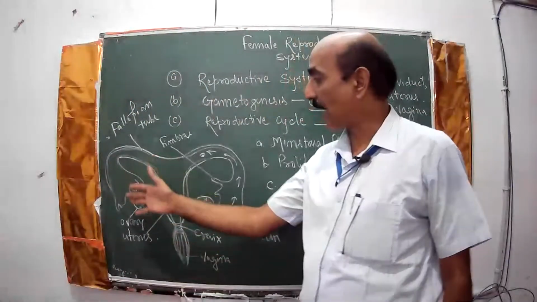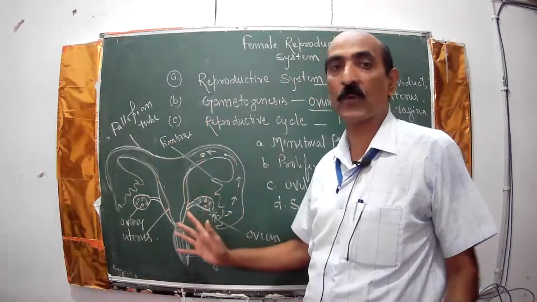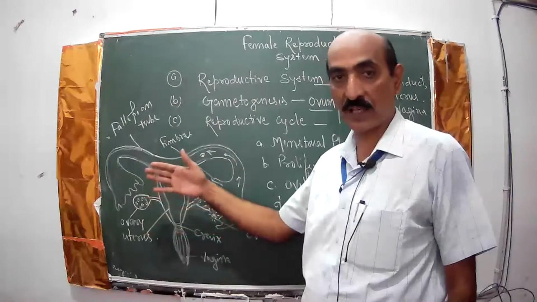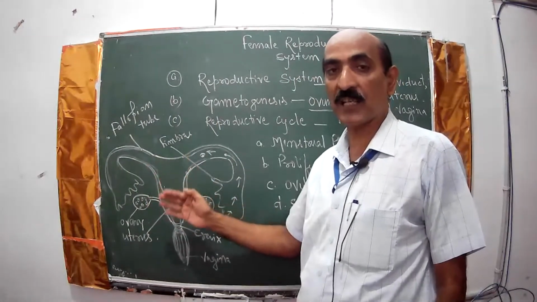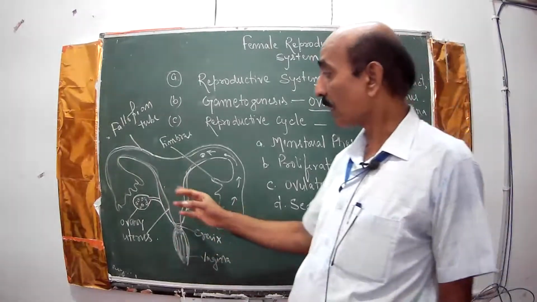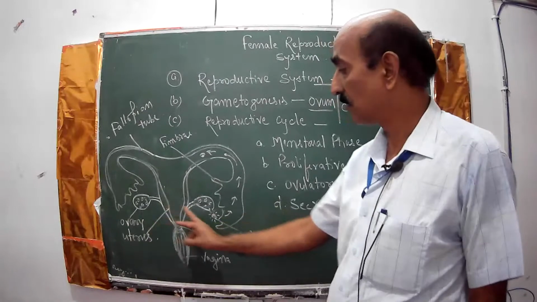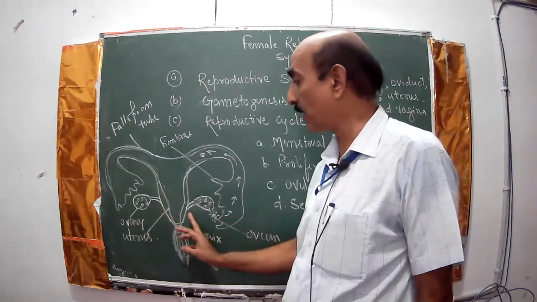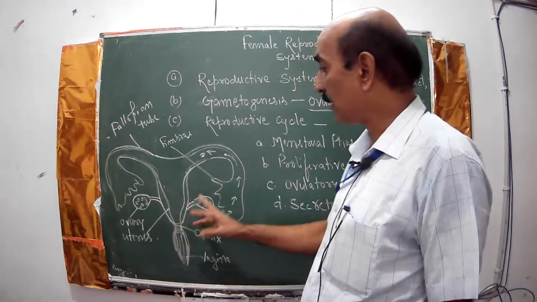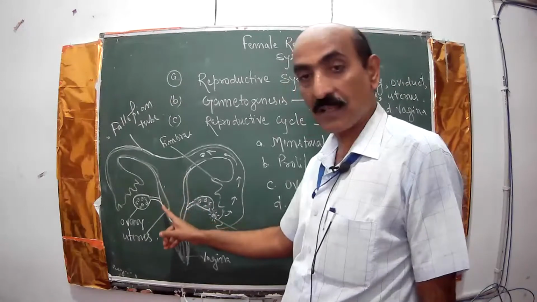Already the diagram is drawn here. This is the dissected portion of the whole reproductive system. This is the VS, vertical section, of the whole reproductive system in females. This is the ovary, an almond-shaped structure, a pair of ovaries attached with ligament. Then this is the muscular sac-like structure, the uterus.